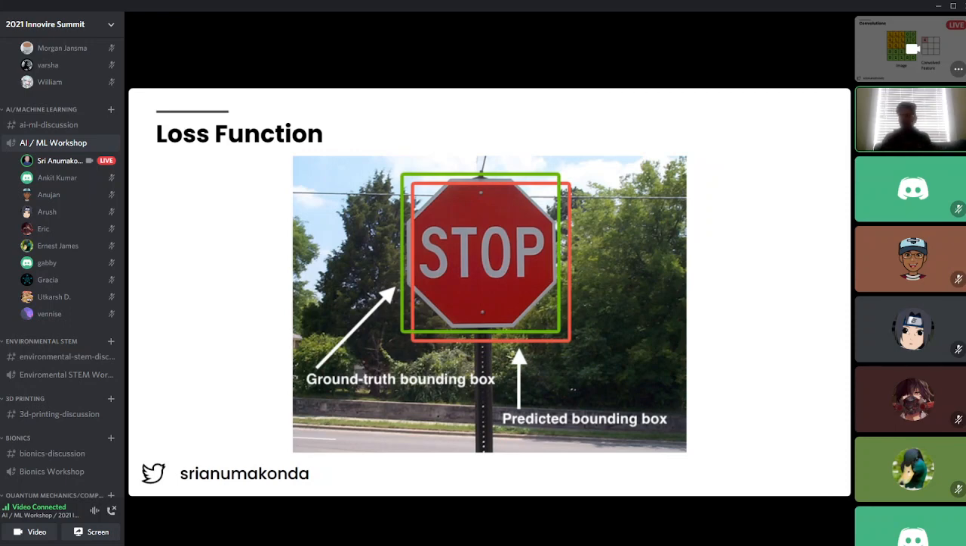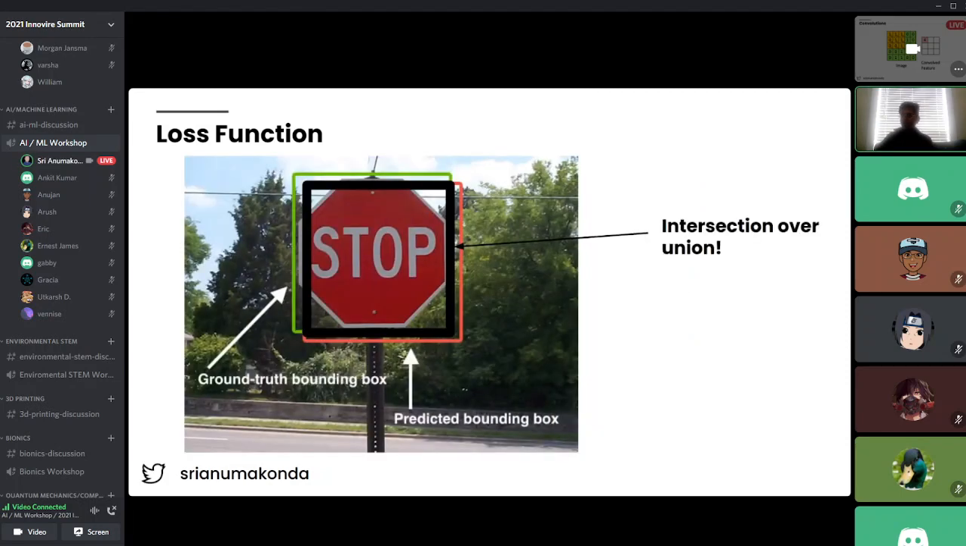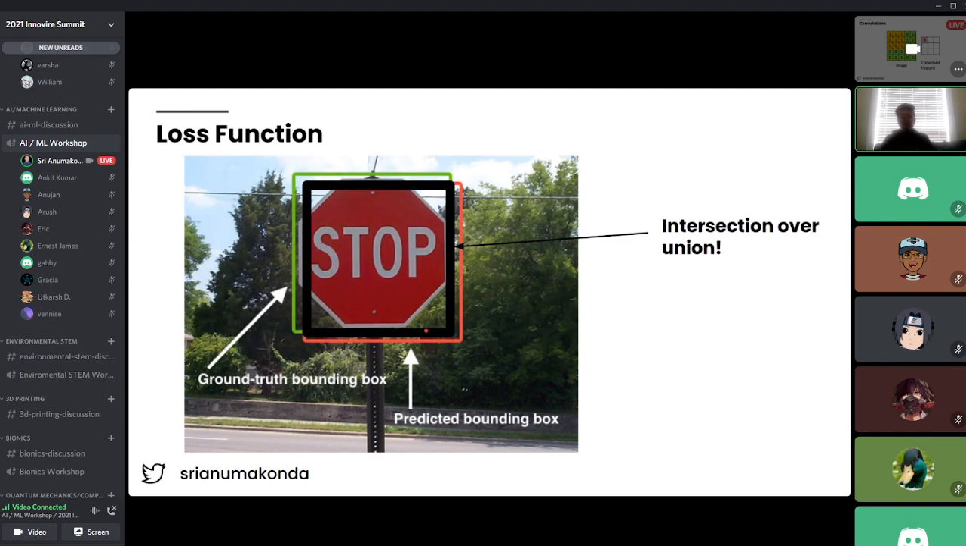So we get more insight using the special type of loss function we use, something known as IOU, or intersection over union. Basically, what this means is that we take the area of overlap. For example, this over here would be my area of overlap. Wherever these red lines and green lines intersect, that's exactly where the model was right. This is our intersection over union.